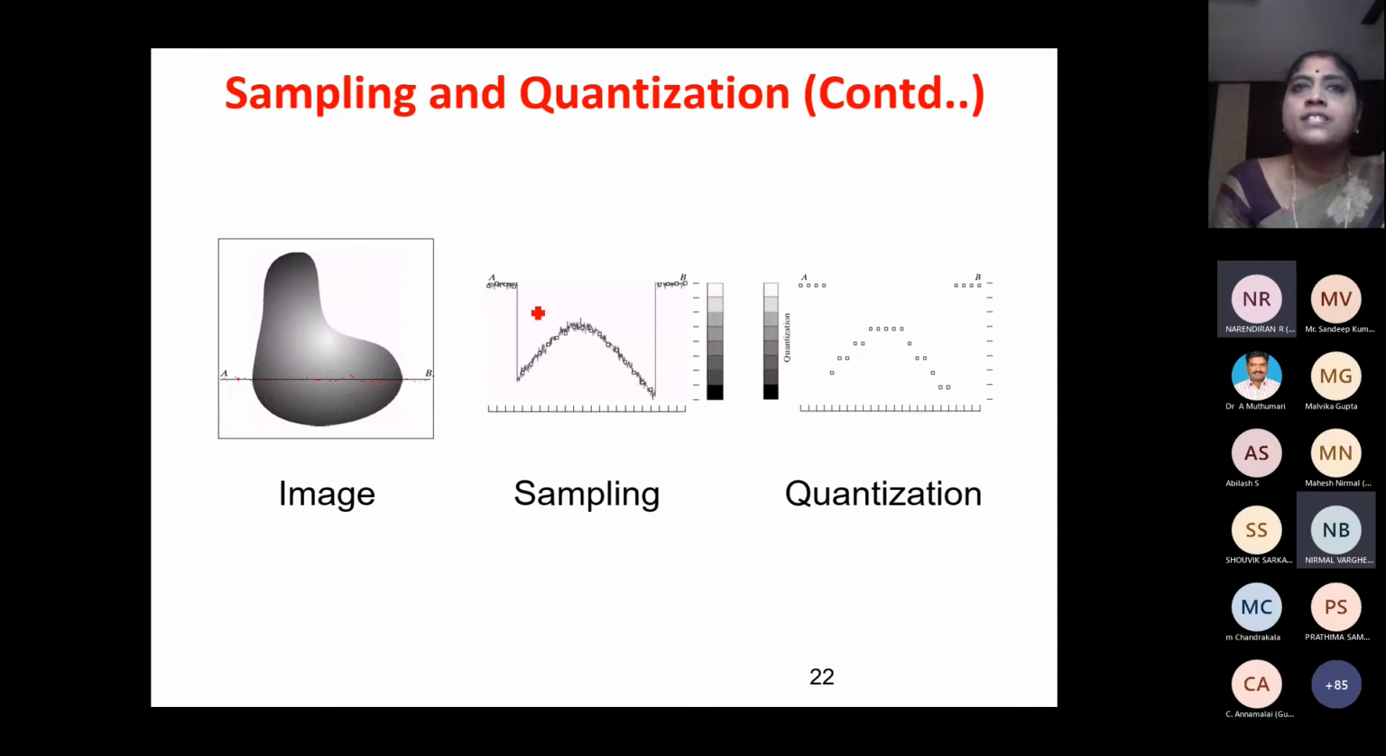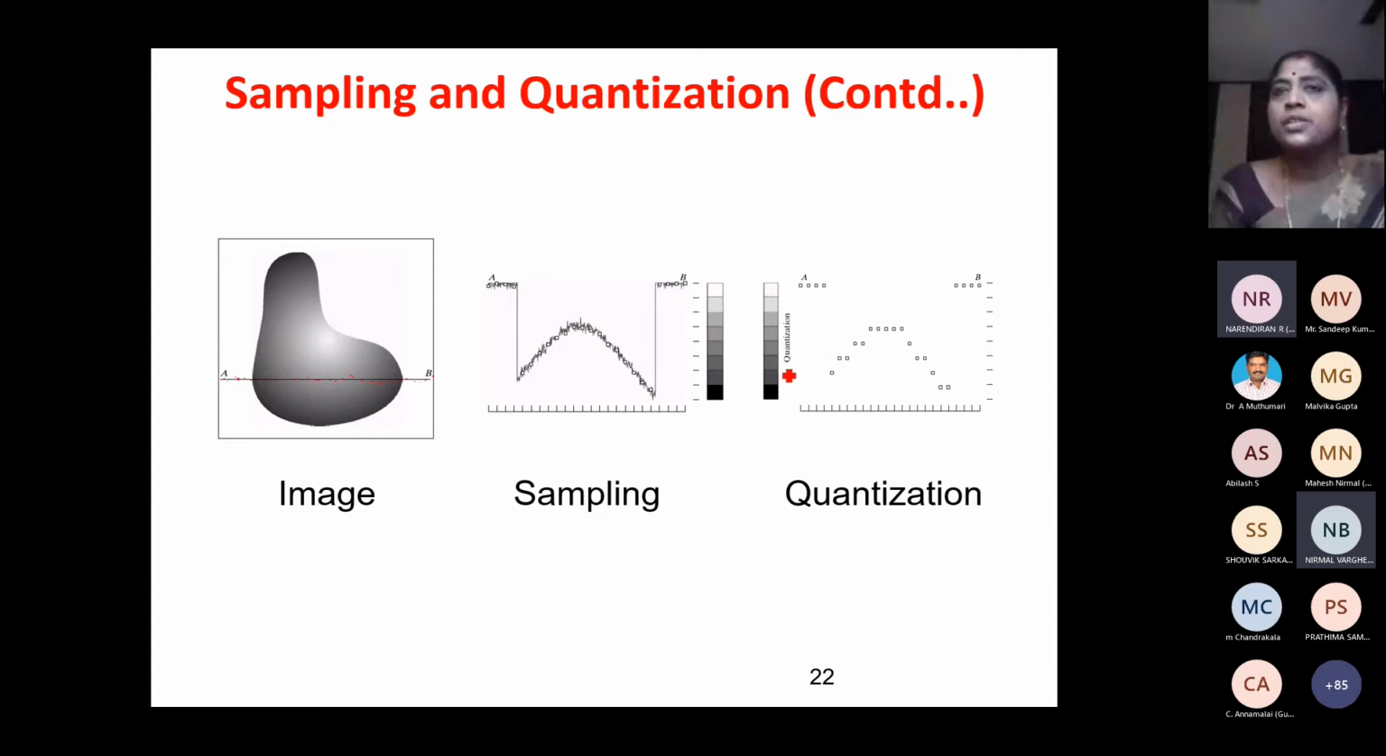The value is coming down because it is darker, and somewhere it is increasing slightly. It increases somewhere here, so it goes up, then once again comes down darker, then suddenly it goes to white. Here I am taking the squares to indicate samples. So these are the samples I have taken. You have to join these, and I'll get this line.